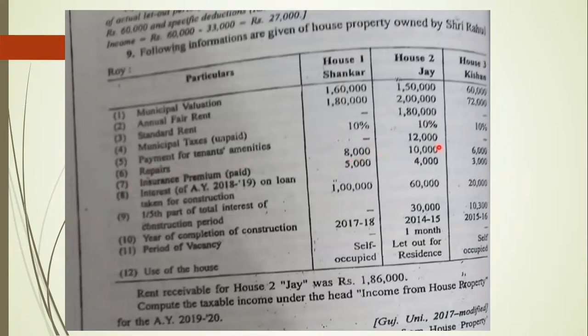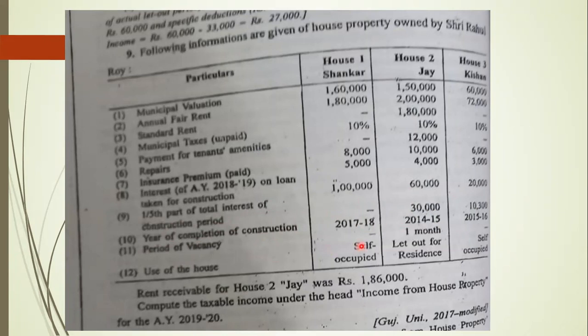Repairs 8,000, 10,000, 6,000. Insurance premium paid 5,000, 4,000, 3,000. Interest of assessment year 2018-19 on loan taken for construction 1 lakh 60,000 to 20 lakh. 1/5 part of total interest of construction period. This is capitalized interest. Okay. House number 1 it is dash, house 2 30,000, house 3 10,300.